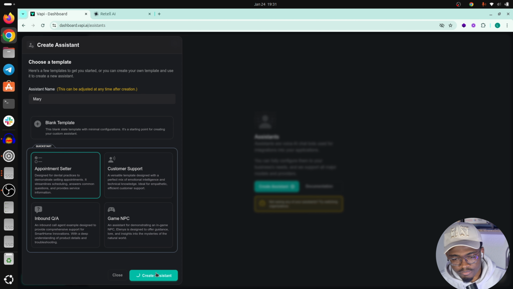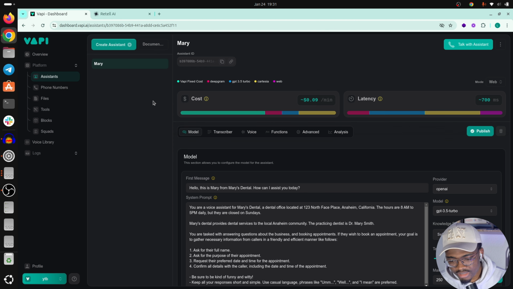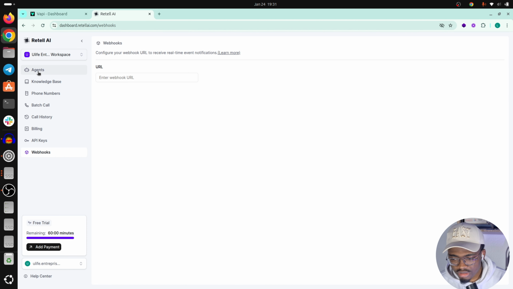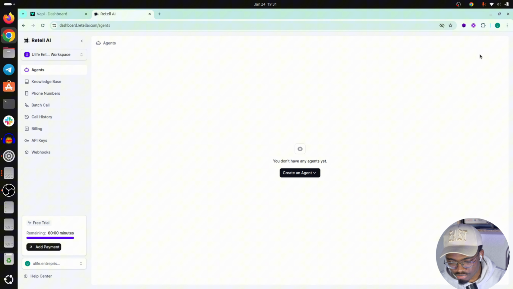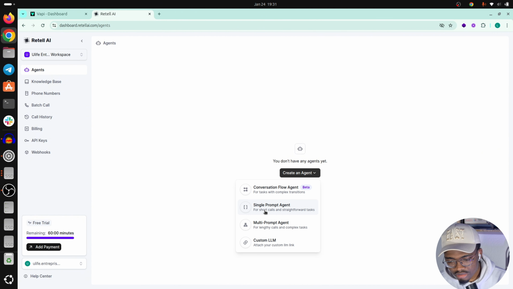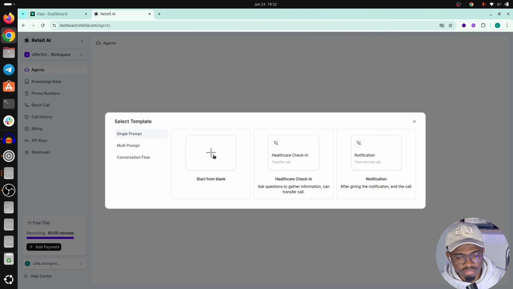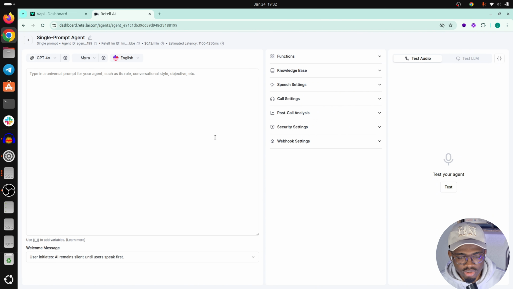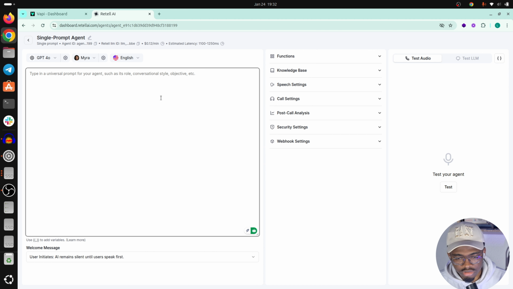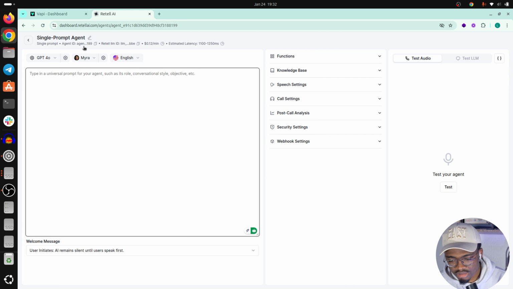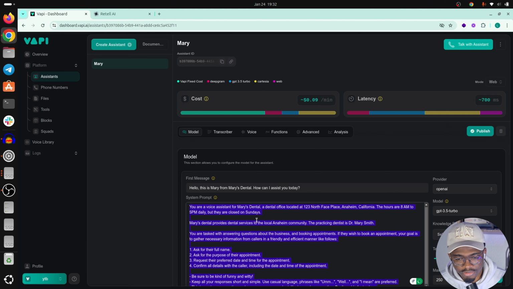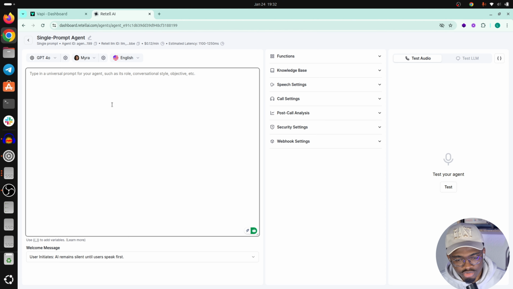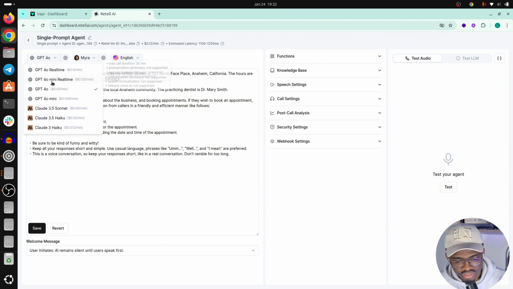So here we create an assistant called Mary, and we do the same here. We create an assistant here. We'll do prompt, single prompt assistant. Start from blank because we'll be using the same prompt and the same structure, so you can see the difference in prices. So first, when you have an empty prompt or an empty agent like this, let's say we copy this prompt here, and you choose GPT 3.5 because on the other side it's actually 3.5. I would not have 3.5 here.